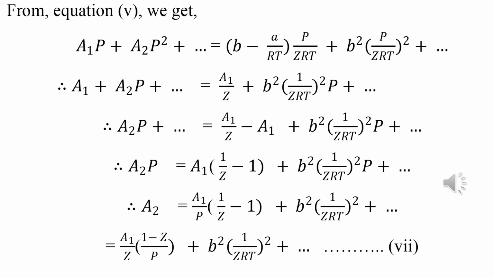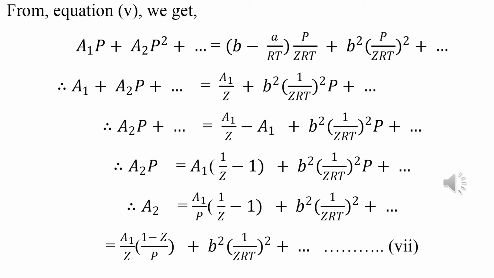If we calculate a2 p, that is a1 by Z minus a1, taking the left side a1 to the right side, plus b squared into (1 by ZRT) whole squared into p. Taking a1 common, that is 1 by Z minus 1 plus b squared into (1 by ZRT) whole squared into p.